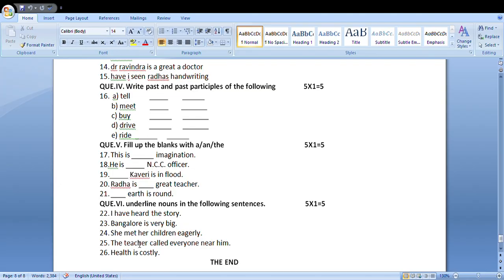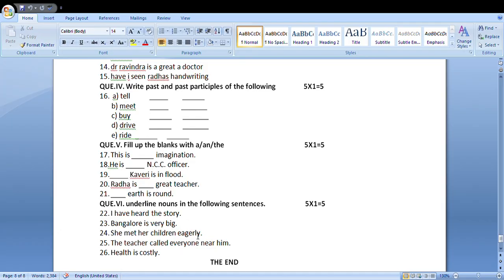Twenty-fourth question: She met her children eagerly. She, pronoun; met, verb, because it is an action word; her, pronoun; children, noun; eagerly, adverb. The answer is children. Eagerly modifies her action, meeting.